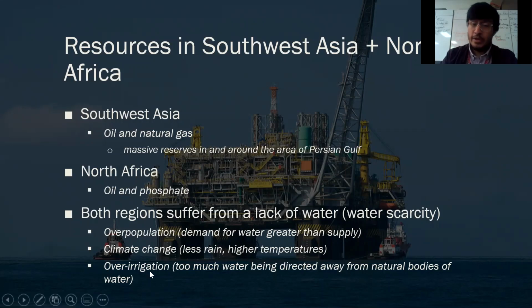And last but not least, over irrigation. Remember that irrigation was one of our important vocab words for this unit. We talked a decent amount about it in Monday's video with Egypt. Irrigation basically means taking and directing water away from a natural area like a river or a lake and directing that water to human purposes, such as watering crops, drinking, or other things, but more specifically those two.